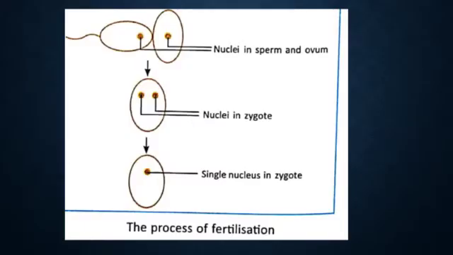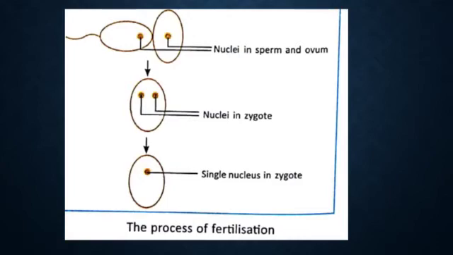Students, look at the picture. Here the fusion of sperm and ovum takes place, and part of their nucleus is present inside the zygote. After fusion a single nucleus of zygote is formed, and this zygote develops into the young one.